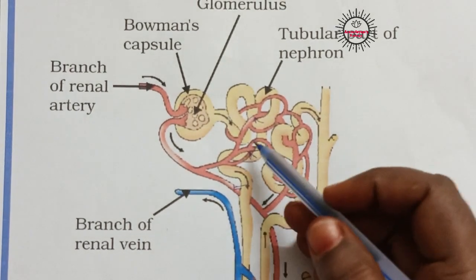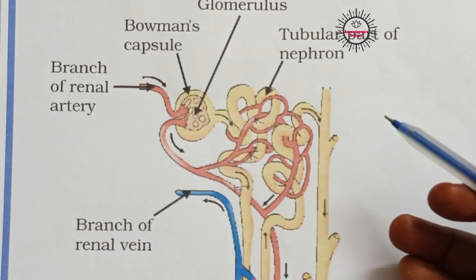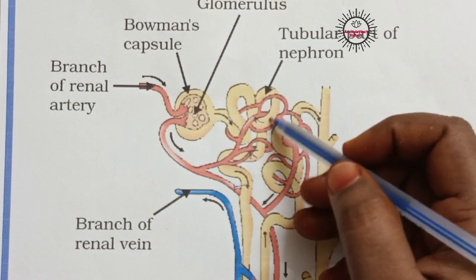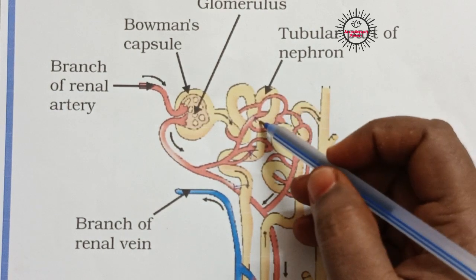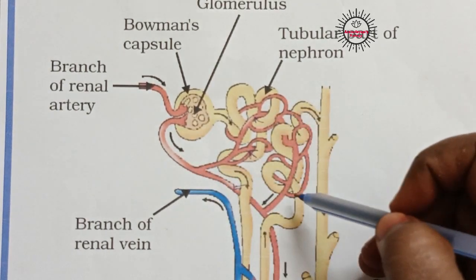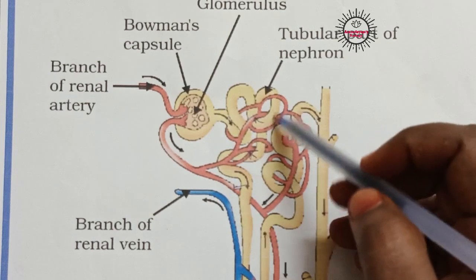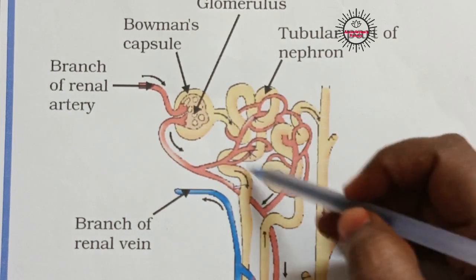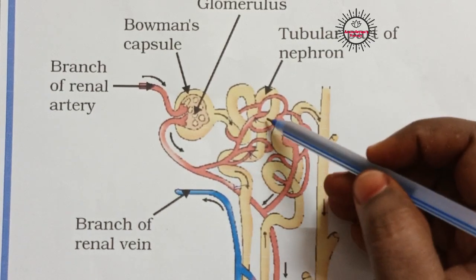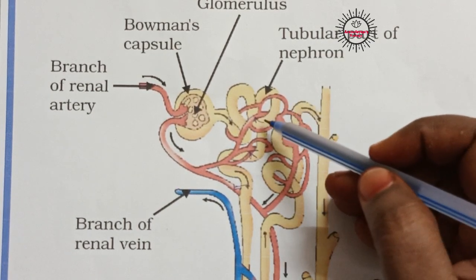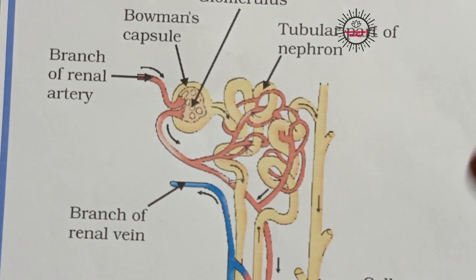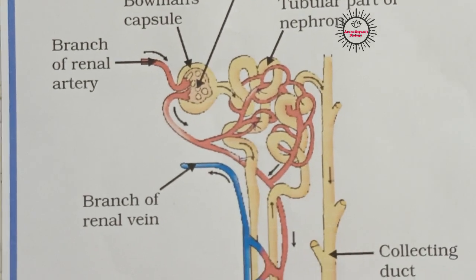Why? Because here in this renal tubule, reabsorption takes place. Reabsorption of water takes place. That means the water and some useful substances present in this urine, when passing through this tube, enter again into this blood vessel. I already said, this is called the peritubular network. The blood vessel divides into many branches and coils around this tube, forming a mesh on this coiled tube. So the useful substances along with a large amount of water get reabsorbed into this peritubular network. That's why we are not excreting 170 liters of urine per day.